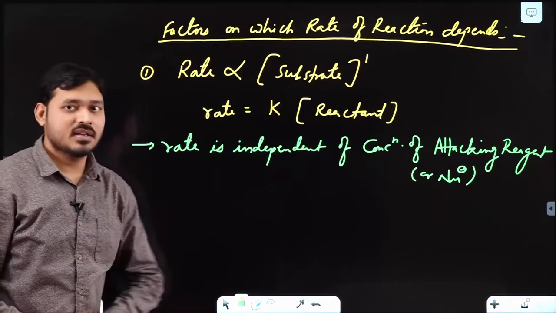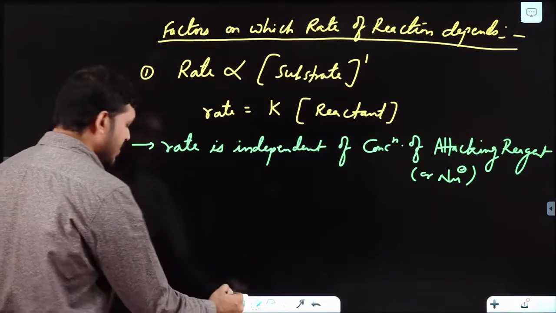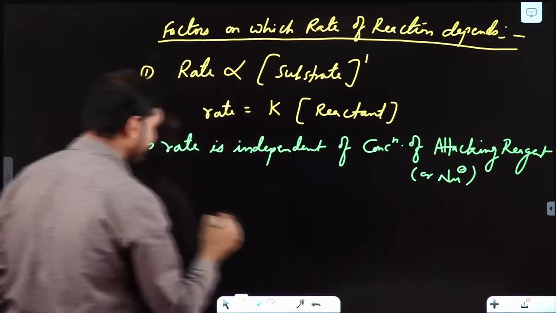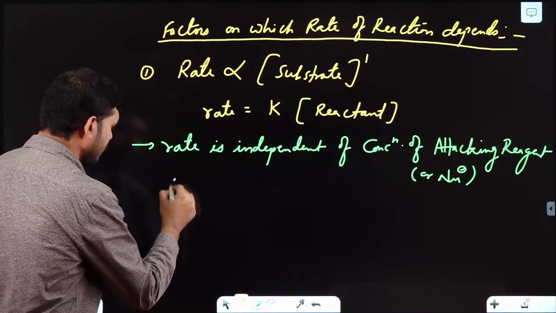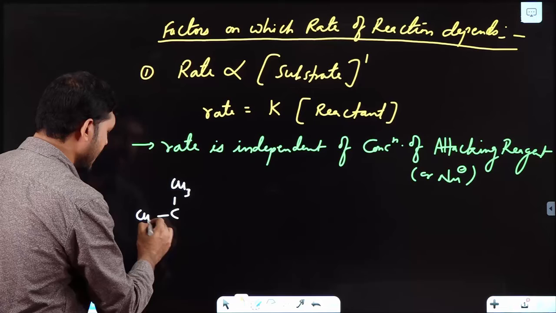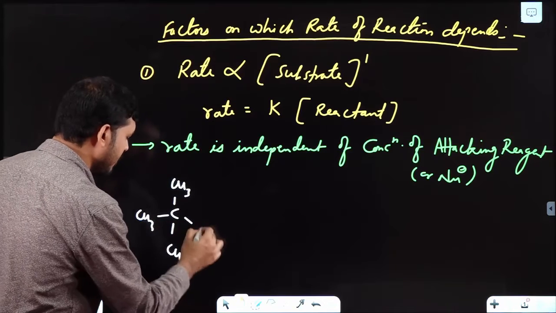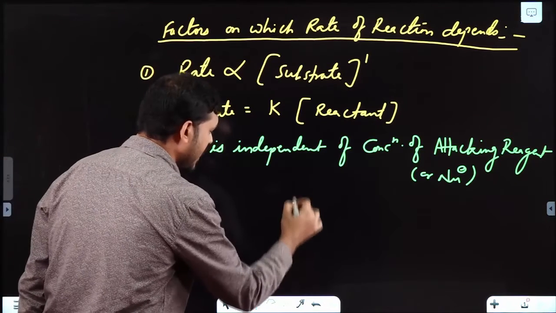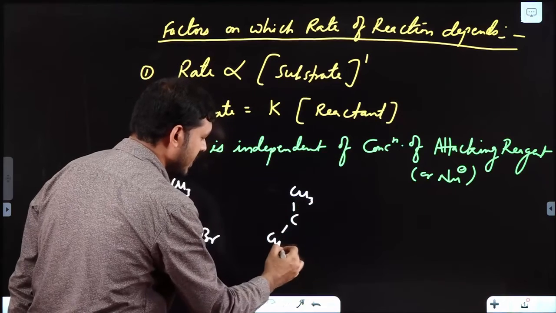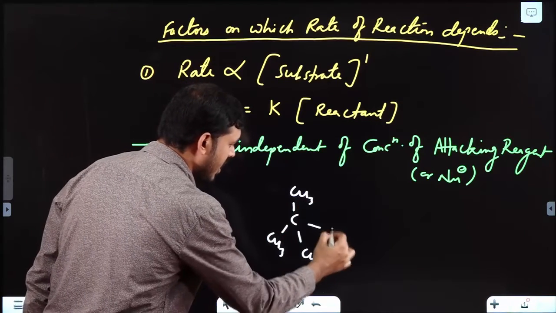Now one more factor. Suppose the reaction is CH3CH2CH2Br and another reaction is CH3CH2CH2I.